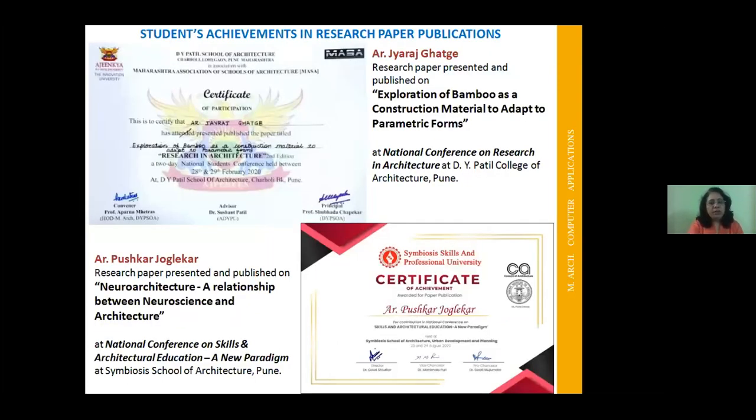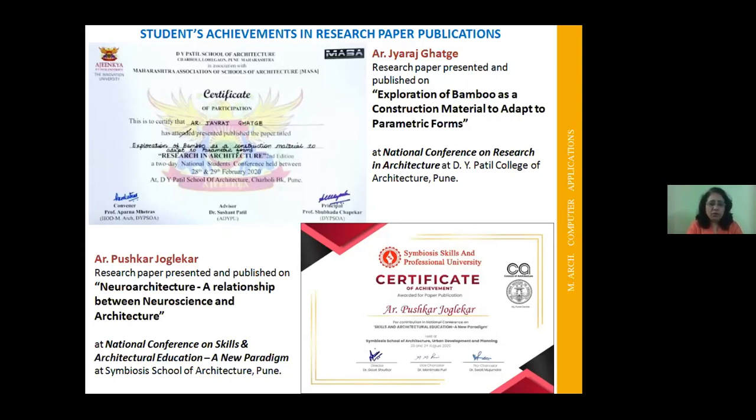Research is one of the best subjects in which you need to be progressive. We are encouraging the students to publish their papers in various conferences. Jairaj Ghadge presented a paper exploring bamboo as a construction material to adapt to parametric forms in the National Conference on Research in Architecture, and Pushkar Jogekar is another student who published a paper on neuroarchitecture, the relationship between neuroscience and architecture.